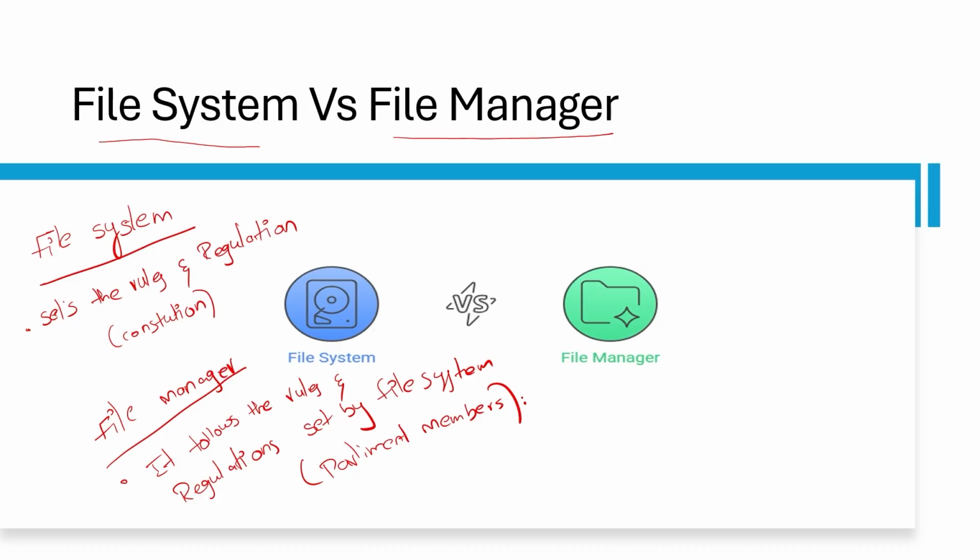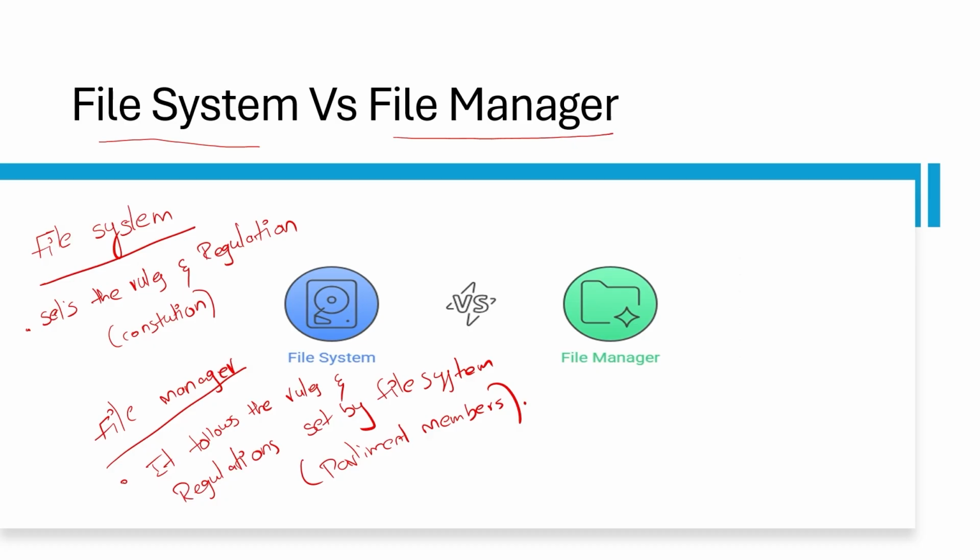For remembering purposes, think of the constitution. It contains some rules and regulations. Who will follow them? Parliament members and us.